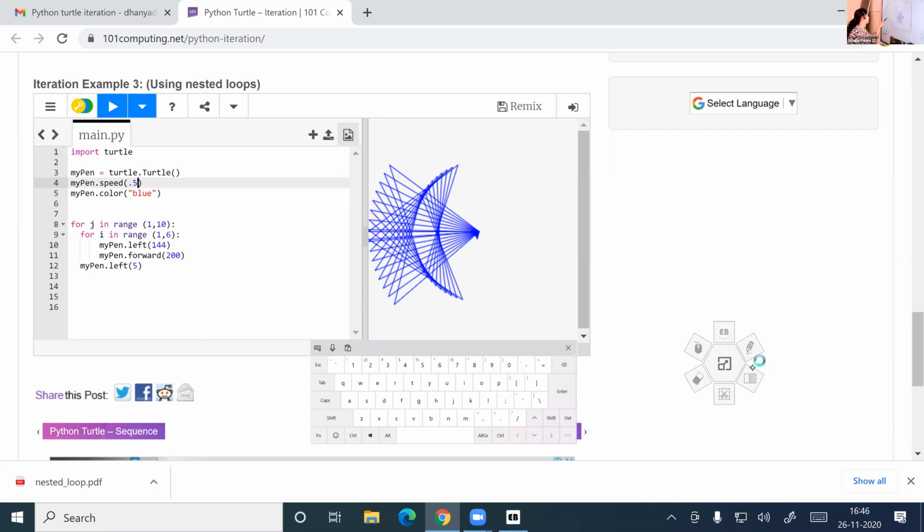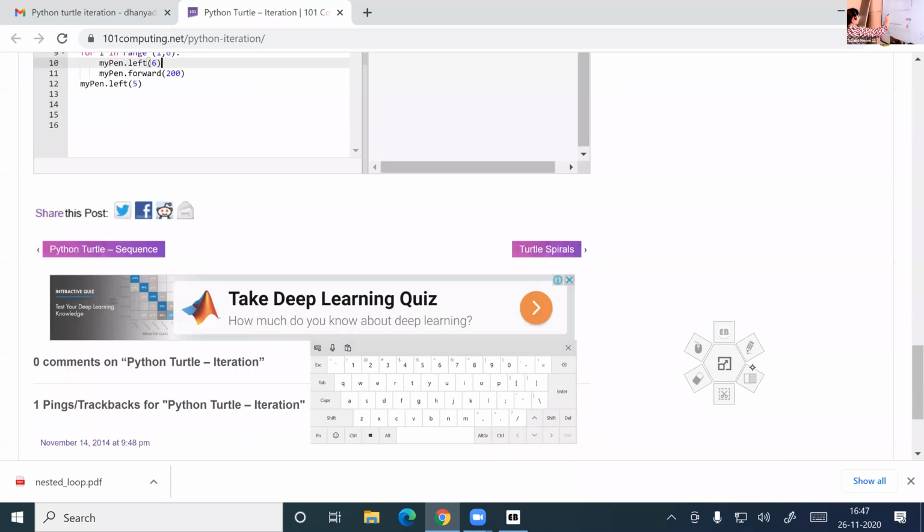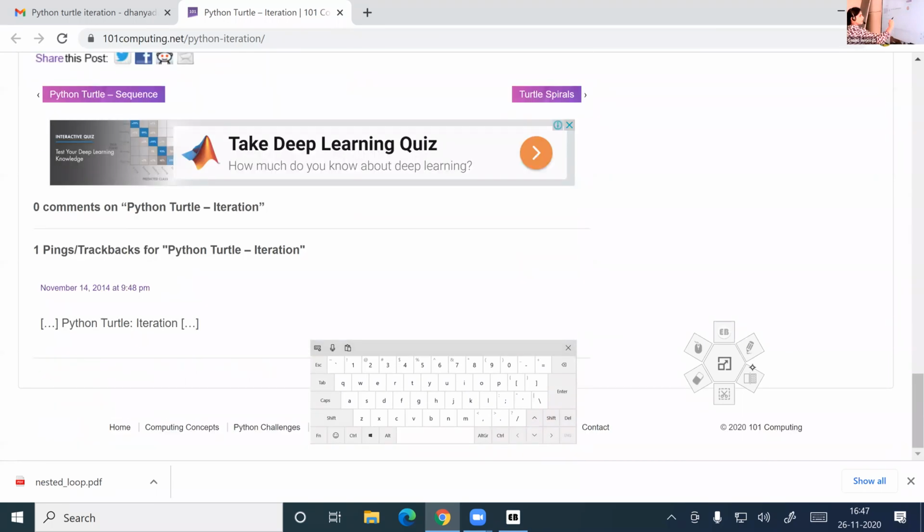Any other trial anyone wants to do here? If you change the values, you will get some other thing as the answer. Next. Ma'am, if we give another for loop inside, means we can change the colors also? Yes, of course. You can change the colors, different colors. Then I will give you an example, but you don't have to study much. That's why I'm not giving you many more examples.